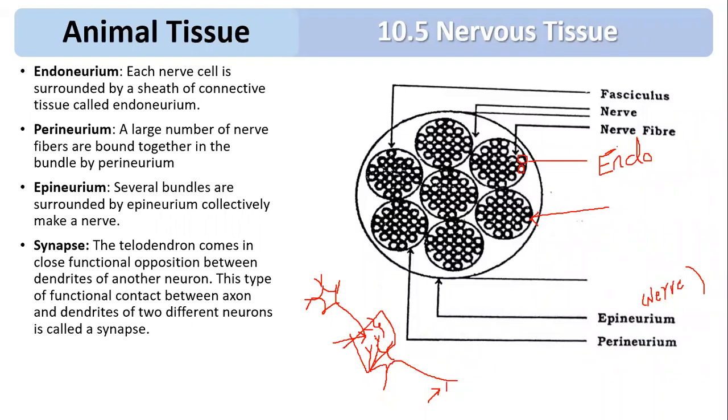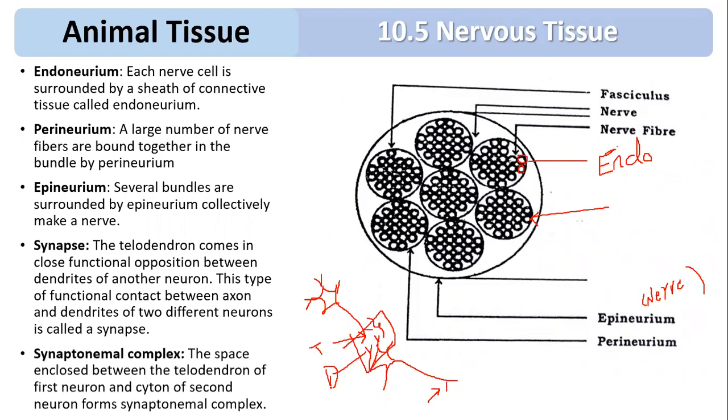So this is the dendrite. Between the dendrites and telodendron, the functional contact between the axon and dendrite of two neurons is called synapse. And there is a complex called the synaptonemal complex. The space enclosed between the telodendron of the first neuron and the cyton of the second neuron forms the synaptonemal complex.